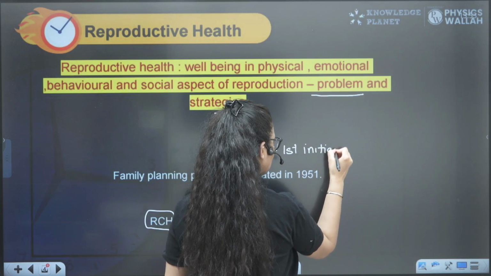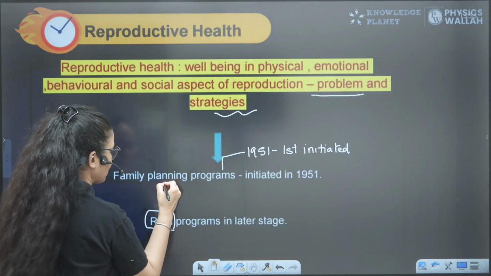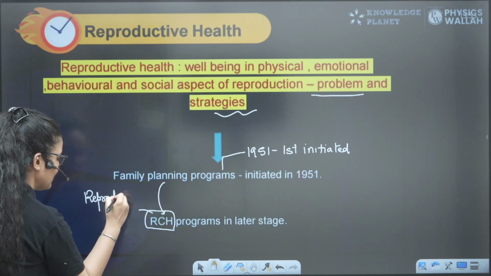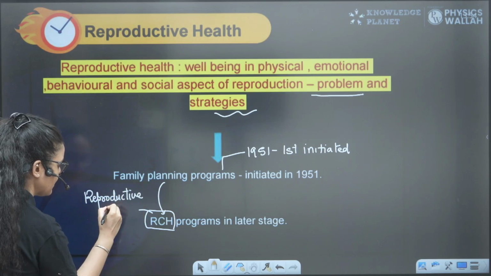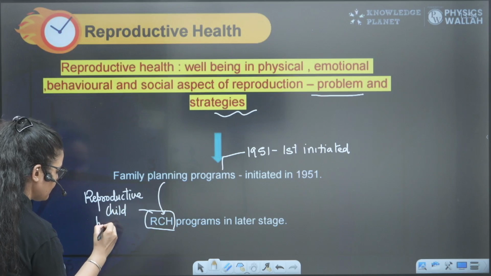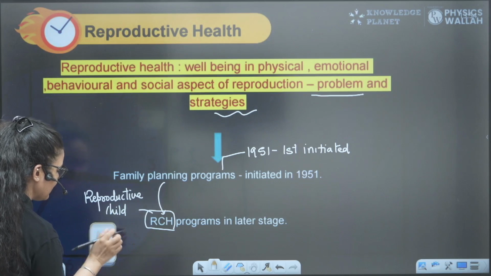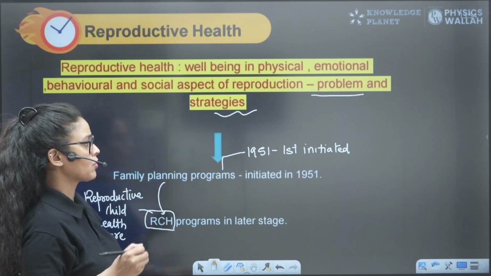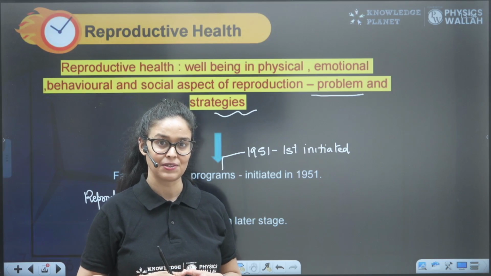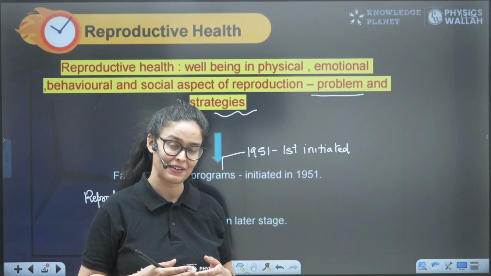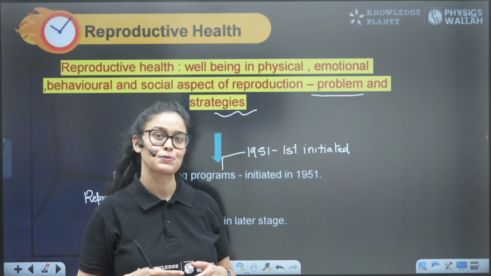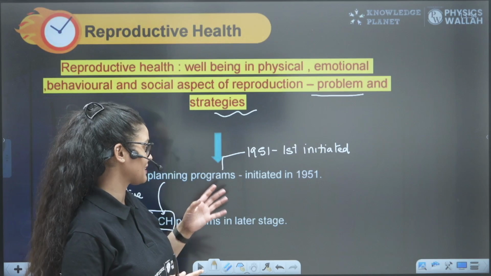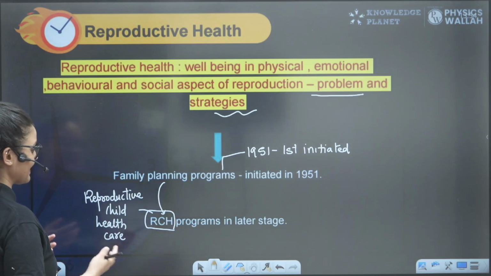And what was the purpose of this program? The family planning program is popularly known as the reproductive child health care program. The main focus, to build a reproductively healthy society, was first to make people aware, to create awareness among them about reproductive health, and second, to support them and give them facilities to improve their reproductive health. That was the purpose of the family planning program.